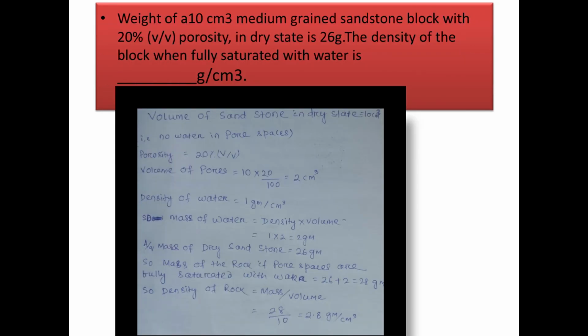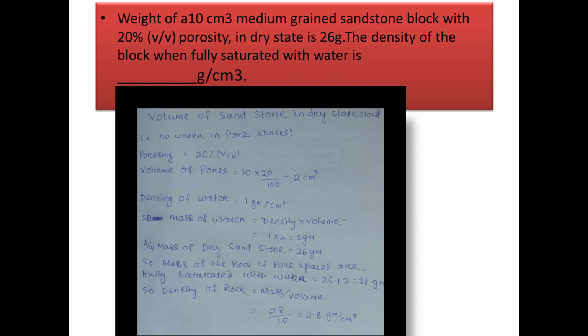Next question, weight of a 10 cc medium grain sandstone block with 20% volume by volume porosity in dry state is 26 gram. The density of the block when fully saturated with water is dash gram per cc. Okay. Now see, we are given the volume of sandstone in dry state is 10 cm3. That is, there is no water in the pore spaces. And also given that the porosity is 20%. Now we can calculate the volume of pores. That is, it is the 20% of total volume. That is 10 into 20%. That is 2 cm3. Okay.